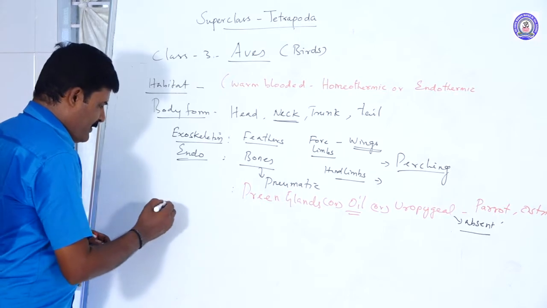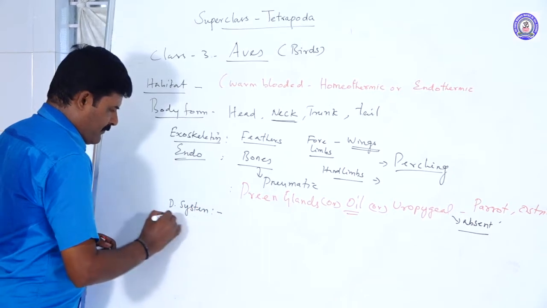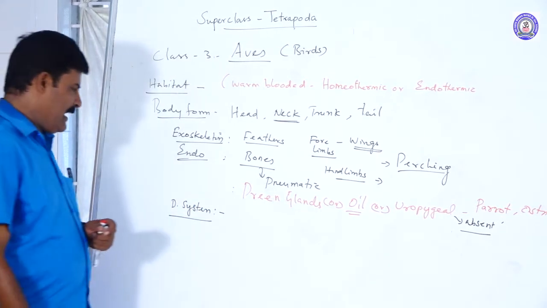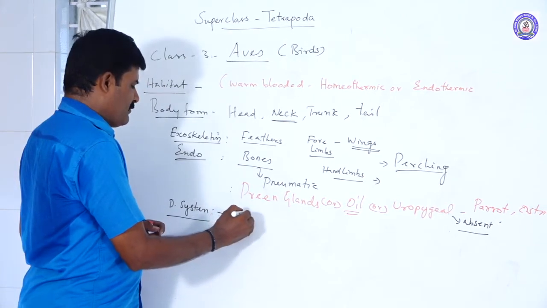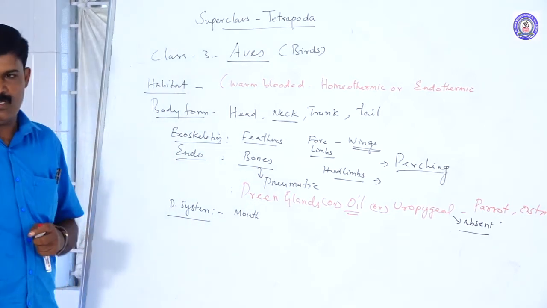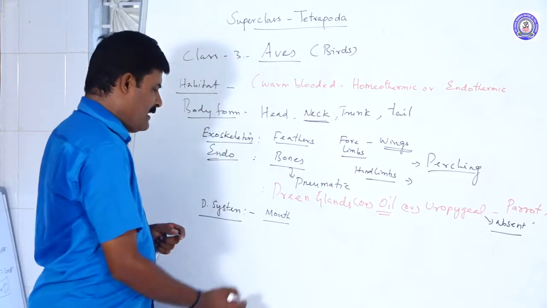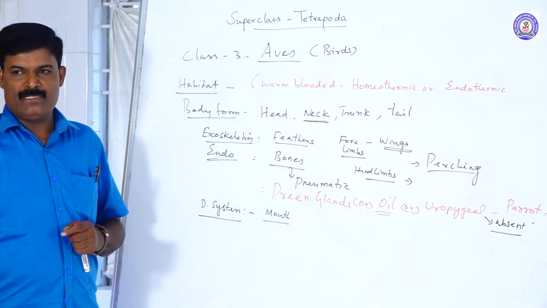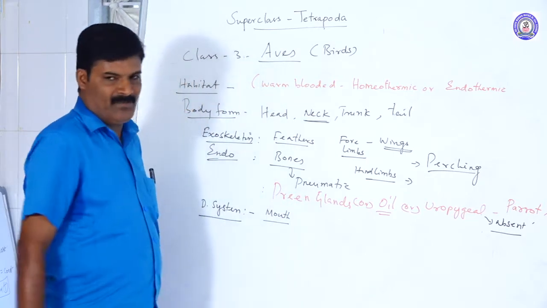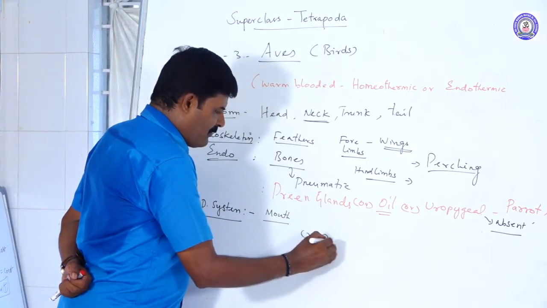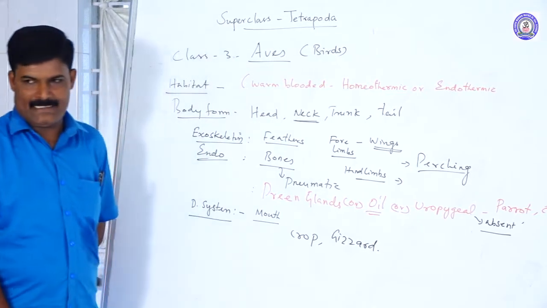Next, the different kinds of systems. One is the digestive system. The digestive system is complete; the alimentary canal is complete. It begins with the mouth and ends with the anus or it may be the cloaca. The alimentary canal has two chambers, which are modifications of the esophagus. Note it: one is the crop, the next one is the gizzard.